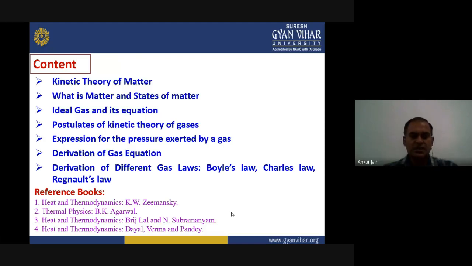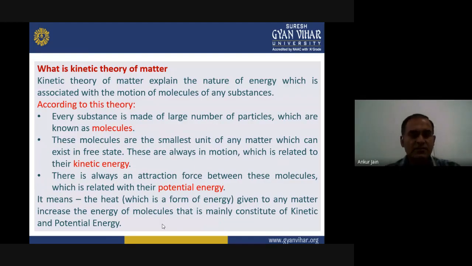Here are some specific books which you can use for further study if you want to learn more in detail apart from your syllabus. Particularly, I would recommend this third book, Heat and Thermodynamics, written by Brijlal and Subramaniam. This is quite easy to understand and simply written. Okay, so let us start with the kinetic theory of matter.